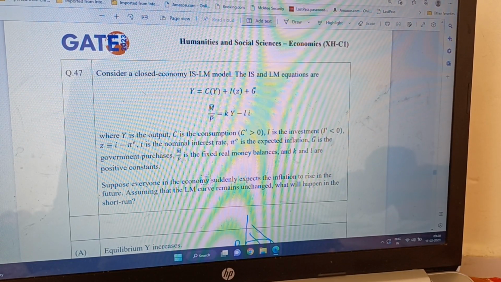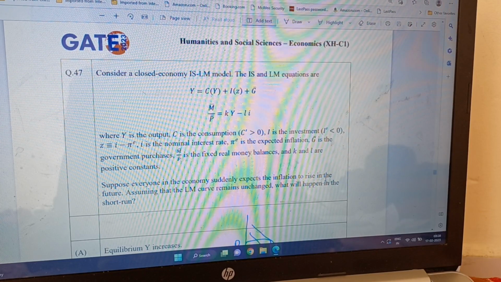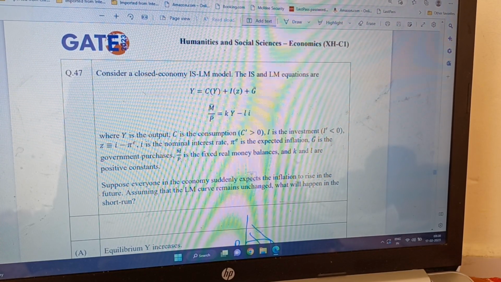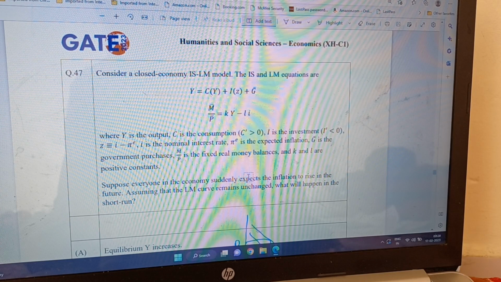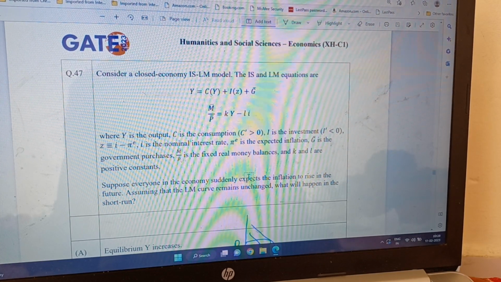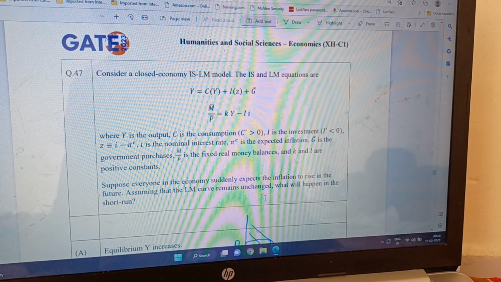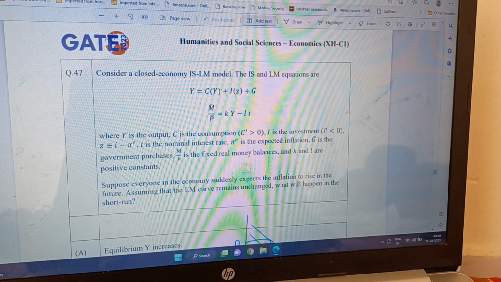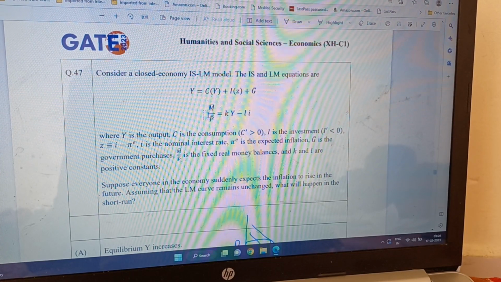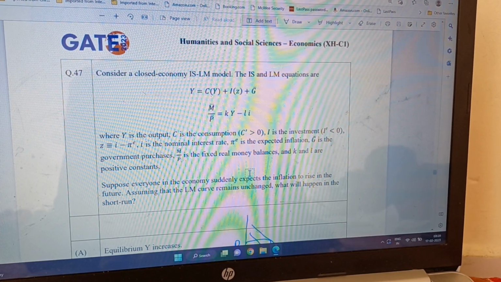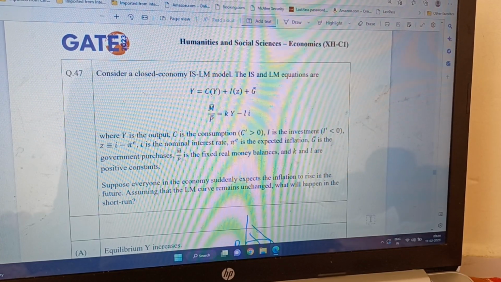So suppose everyone in the economy suddenly expects inflation to rise in the future. So all expect that inflation will rise. Assuming that the LM curve remains unchanged, what will happen in the short run?